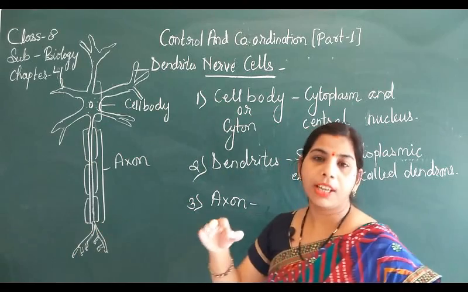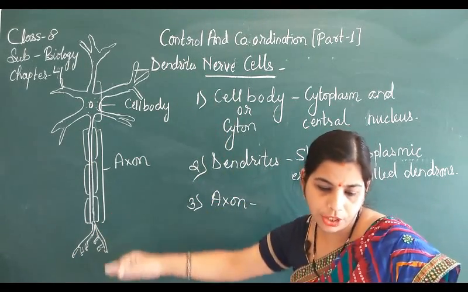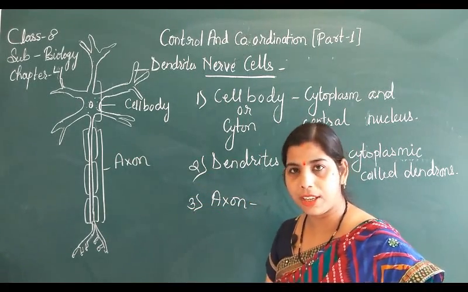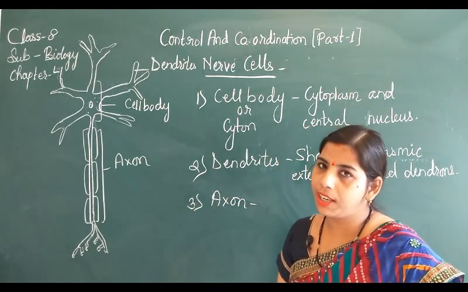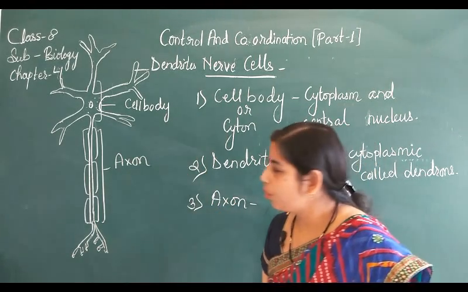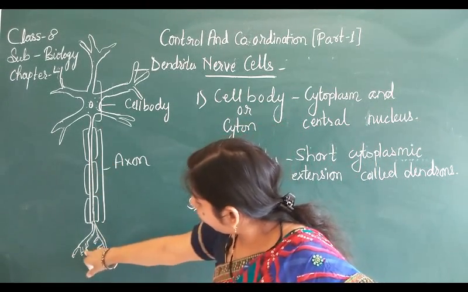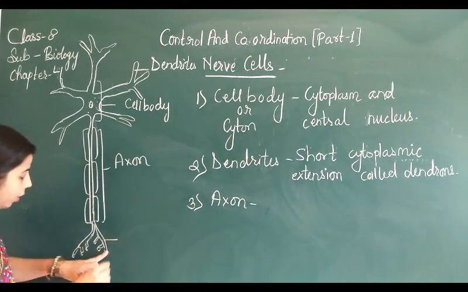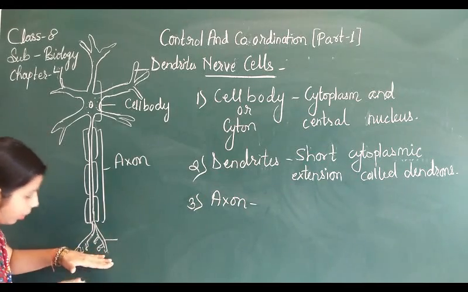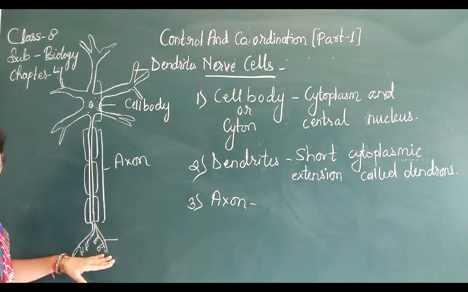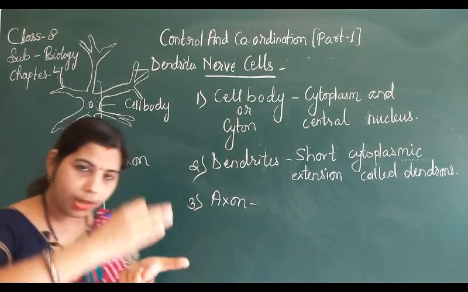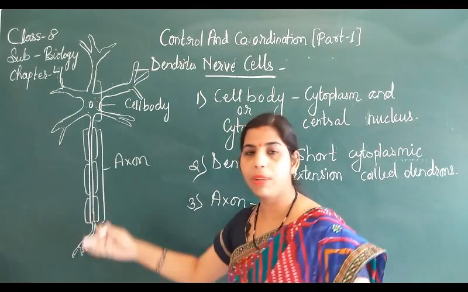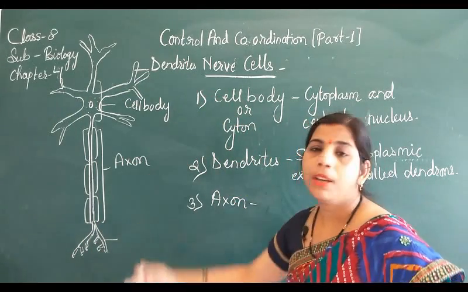The axon is a single long tube structure that emerges from the cell body. ये cell body से emerge होके long extension tube बना रही है, and this is responsible for sending electrical impulses to the next neuron. Now these form the axon terminals, and these axon terminals are going to join the next neuron's dendrite. That means ये जो axon terminal last में आ रहा है, ये किसी next neuron की dendrite से join होगा, and they are going to form the network of millions of neurons.